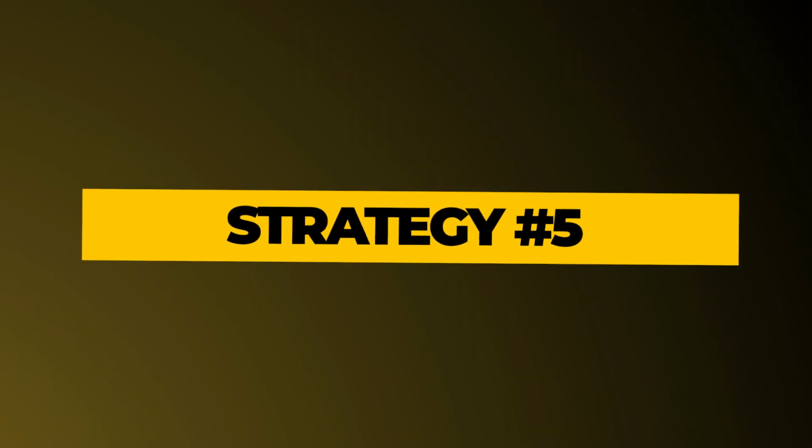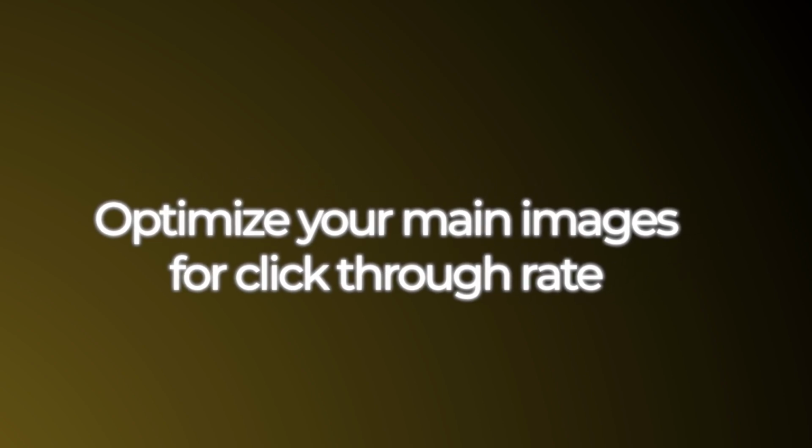The fifth strategy is to optimize your main images for click-through rate. Now, a lot of people will say that main image optimization does not directly affect your ACOS, and they are right there. It doesn't directly affect it. However, think about this. You are selling a temperature sensor for an oven. Someone comes along and searches for a temperature sensor for an HVAC unit. What they don't know is that your oven temperature sensor has shown up as well, but both of the products look exactly the same. So they click on your sponsored ad for your oven sensor, but as soon as they read the copy and see the rest of your images, they realize that this is not actually the product they're looking for. So they click off of it and move on to the next one.